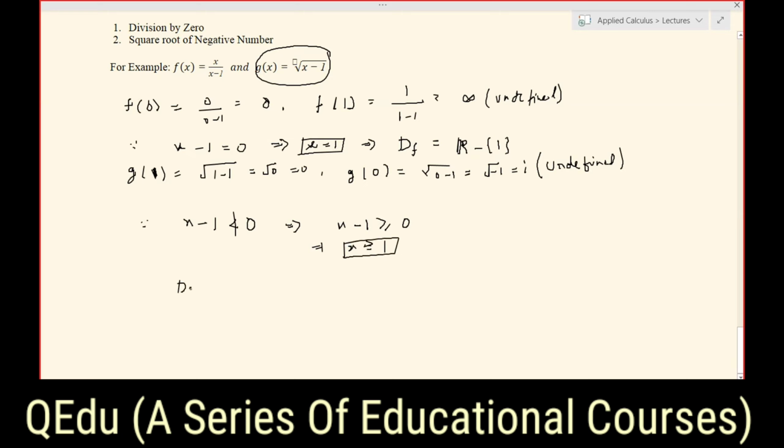So this means the domain of this function g will be the real numbers minus the numbers which are less than 1, or we can also write simply the interval, because we can write the same thing, x more than or equal to 1, in the form of the interval from 1 to infinity, including 1. So the domain of this function will be an interval containing 1 as well, and all the numbers which are larger than 1.